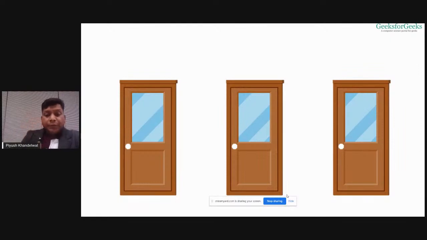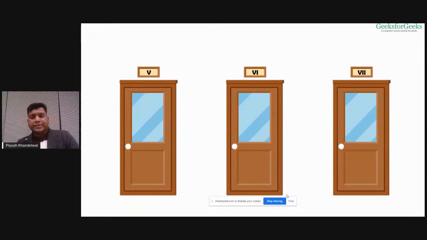Yes. It would be very difficult for you to find the 6th class when there is no labeling like this. Now, if there were a label on the top of the classroom door, then it would be very easy for you to figure out which is the 6th class, right? If I ask you to call the monitor of the 6th class, you will directly see the label on the door. If it is 6, you will go directly to that class and call the monitor of that particular class, right?